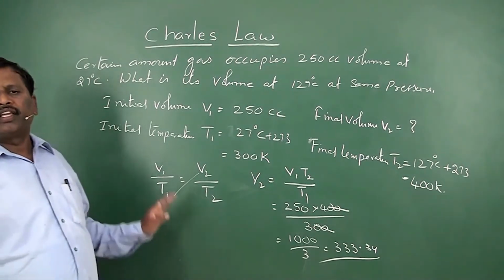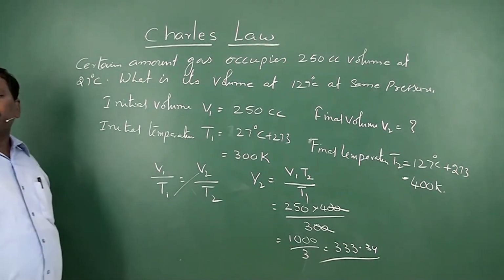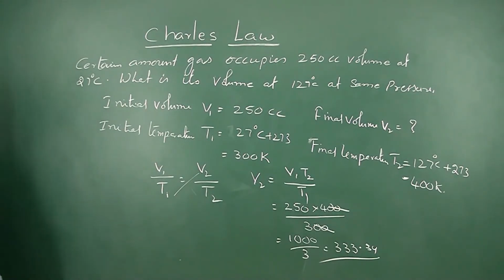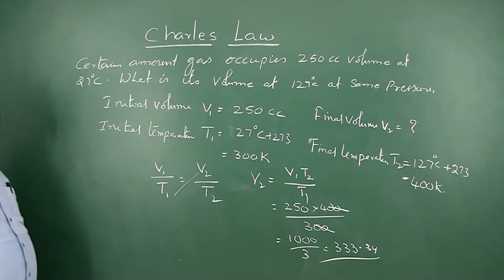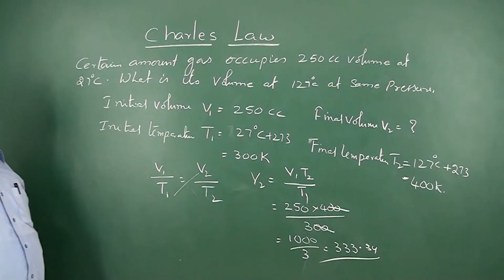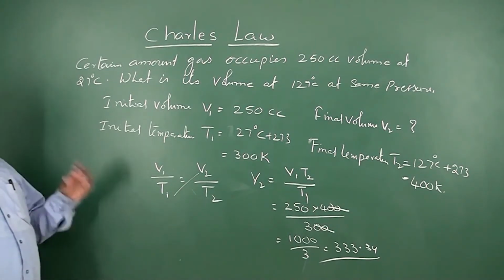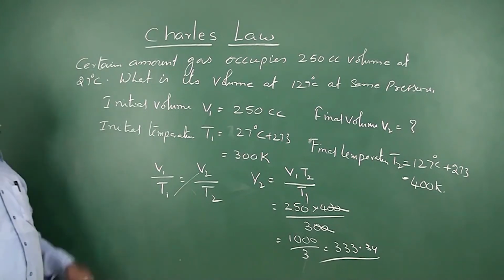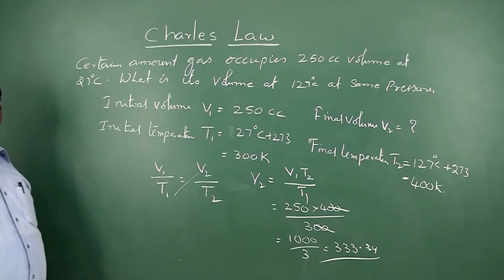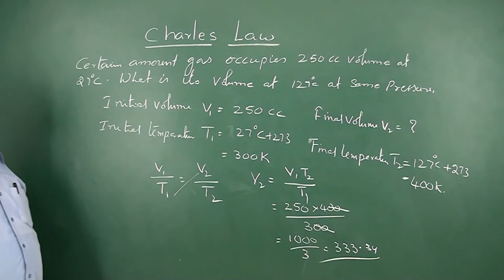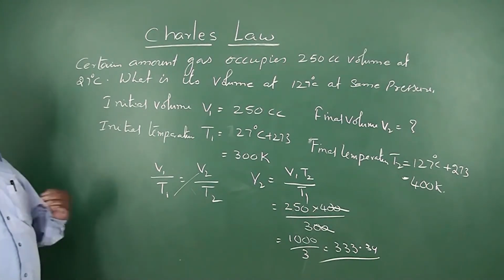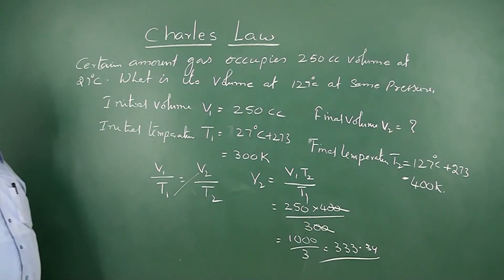See, once again I will explain you this problem. Certain amount of gas occupies 250 cc volume at 27 degrees centigrade. What is its volume at 127 degrees centigrade at same pressure? So keeping pressure constant, the temperature of the gas was increased to 127 degrees centigrade. So automatically its volume will increase. So to what extent the volume is going to be increased?